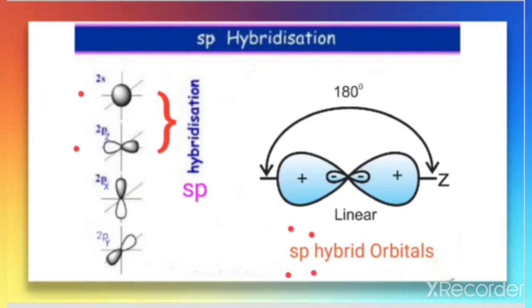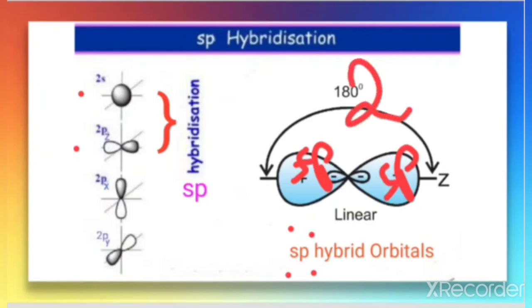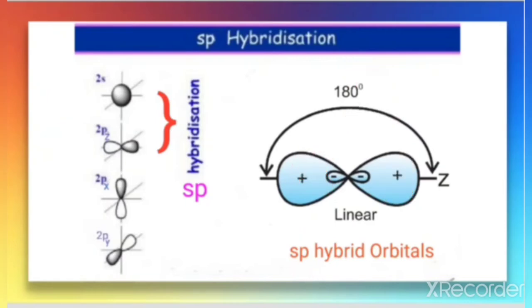Now look here, how many hybrid orbitals are there? This is an sp hybrid orbital, and this one is an sp hybrid orbital. So in total there are two hybrid orbitals, and two orbitals are combining. So that is about sp hybridization. Let us discuss another hybridization.